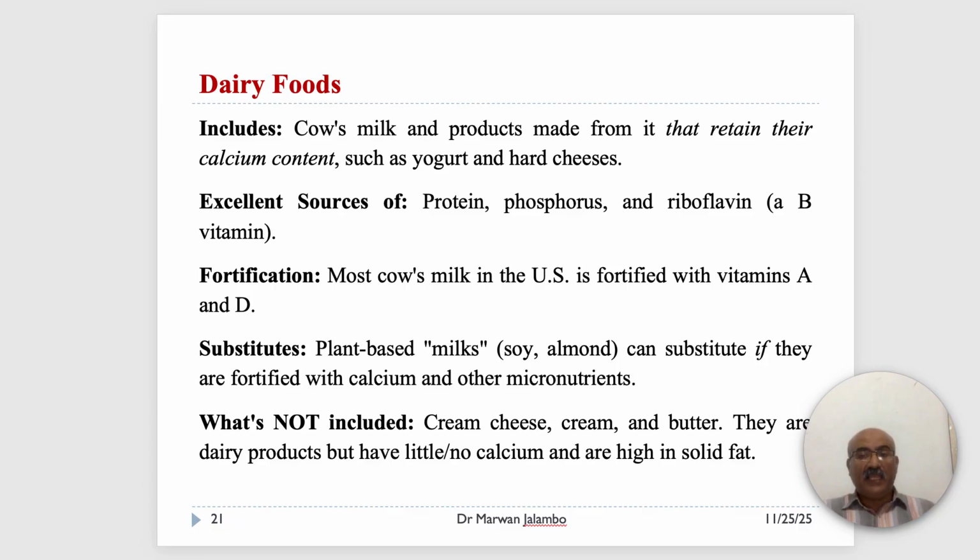The USDA excludes them from this group because they have little or no calcium and are high in solid fats.